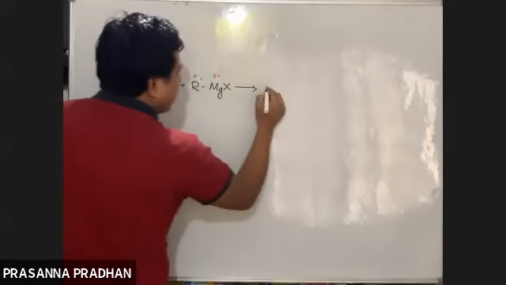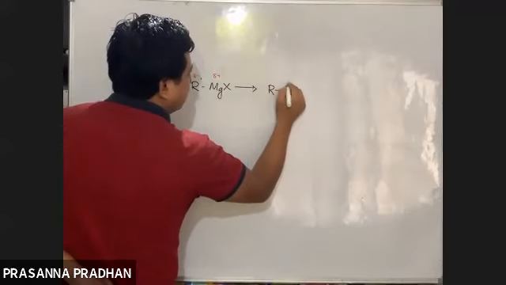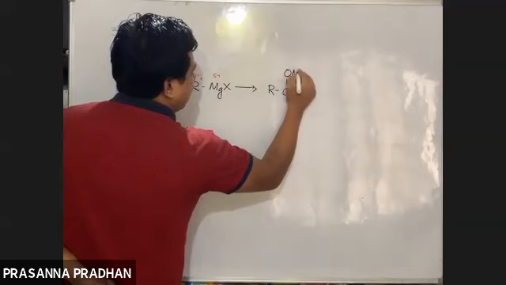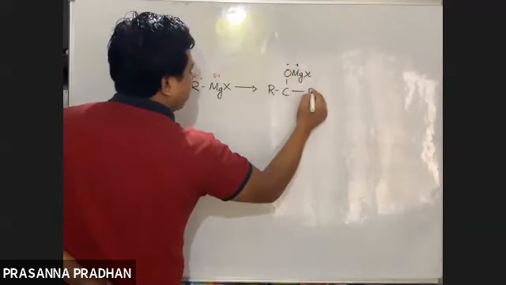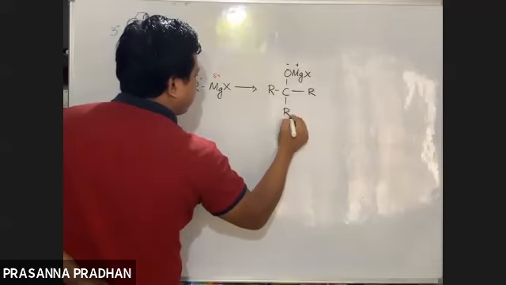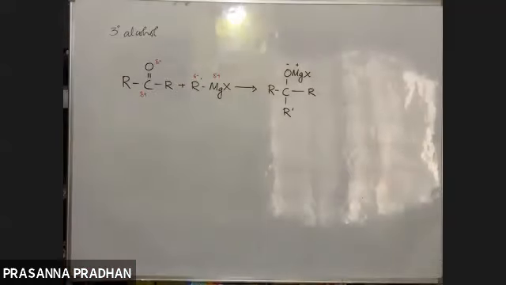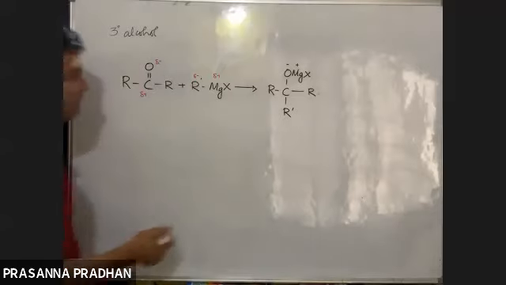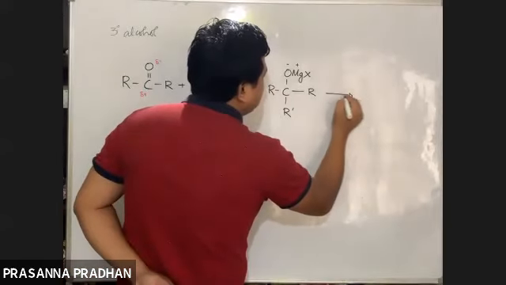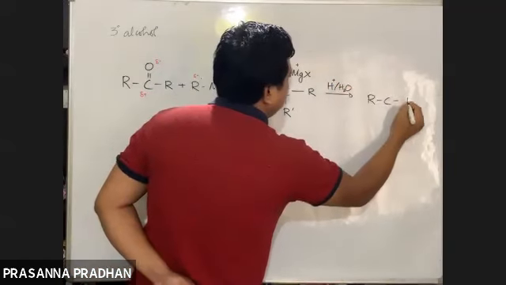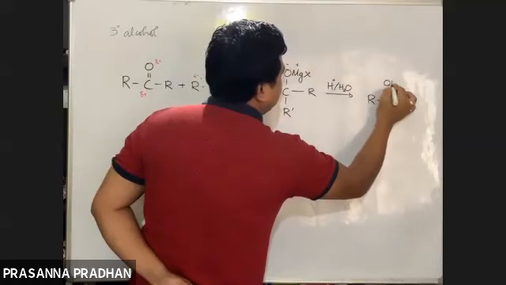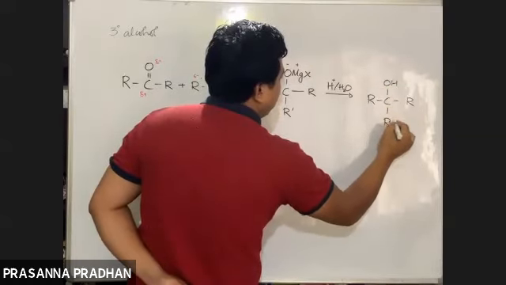So what do I get? I get R2C=O, MgX, negative, positive. I have one R and one alkyl group from the Grignard reagent will add to this carbon atom like this. When this is hydrolyzed in the presence of an acid, acidic hydrolysis, C-OH, R dash.